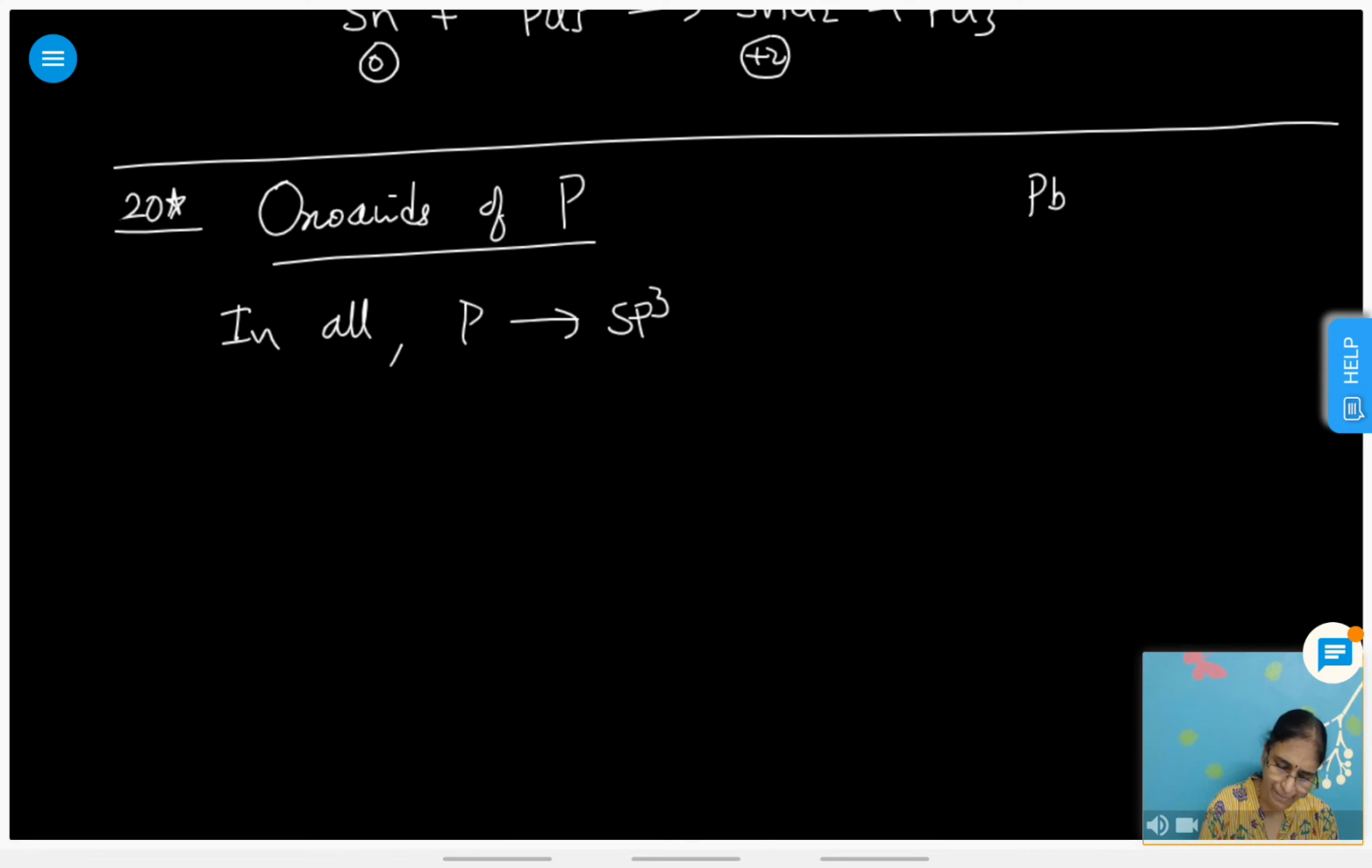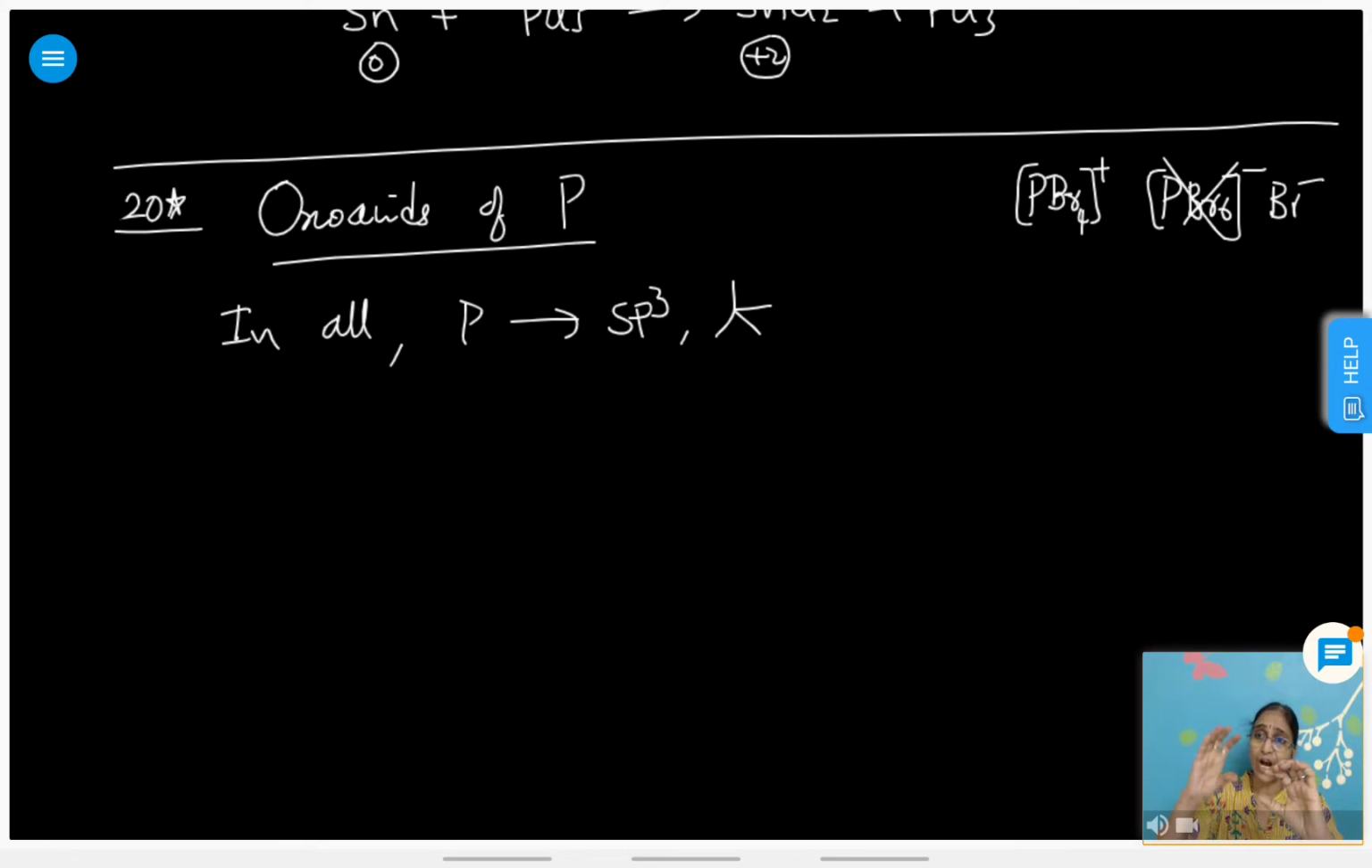Yeah, it is Br4 plus, and it is not PBr6 minus. PBr6 minus is not formed. Instead of this, just Br minus will be formed. Okay, Priya? Yeah, in all, phosphorus undergoes sp3 hybridization, tetrahedral, and that's already told, no?